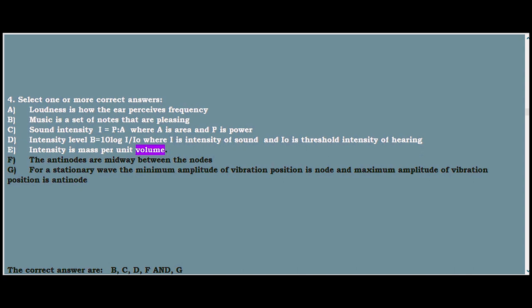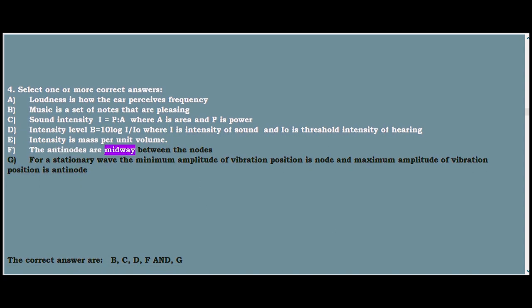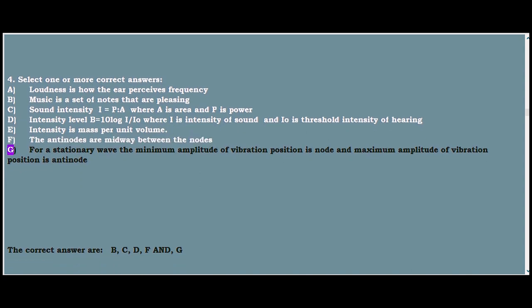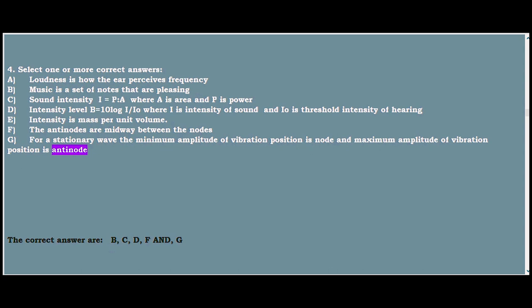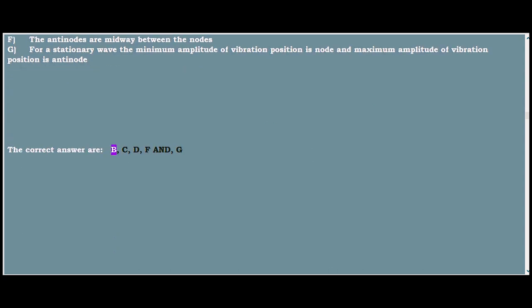F. The antinodes are midway between the nodes. G. For a stationary wave, the minimum amplitude of vibration position is node and maximum amplitude of vibration position is antinode. The correct answers are B, C, D, F, and G.